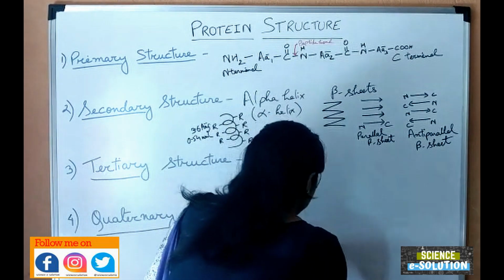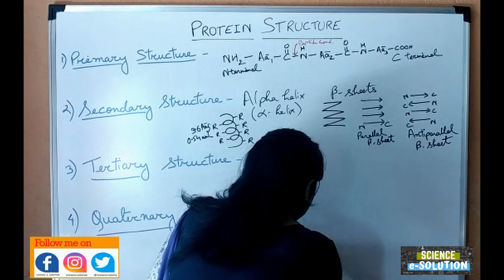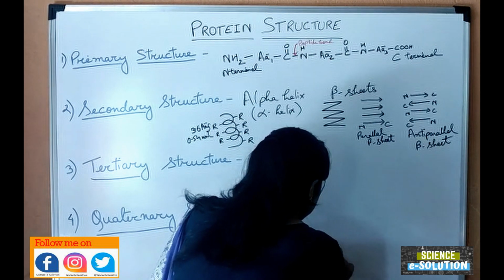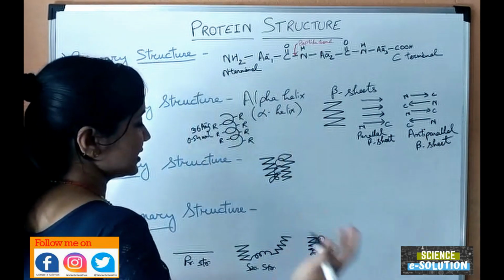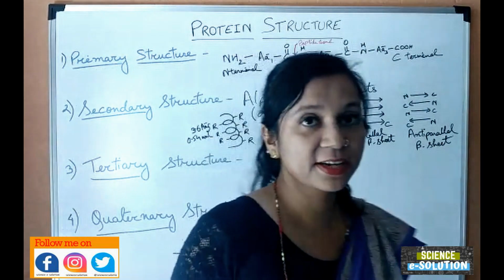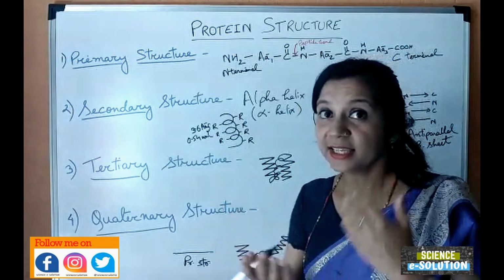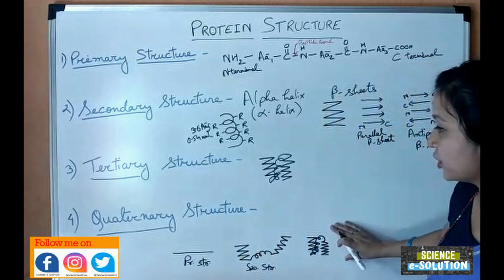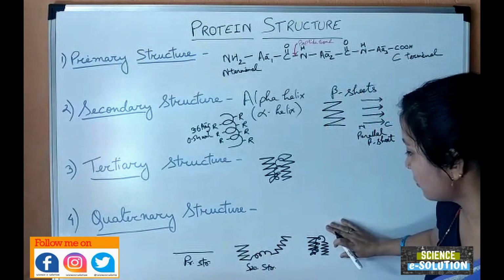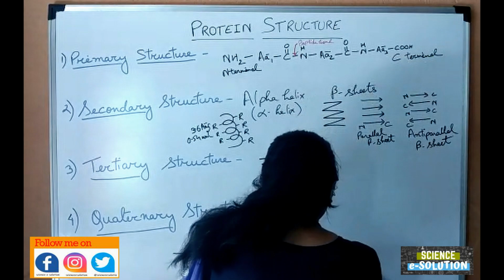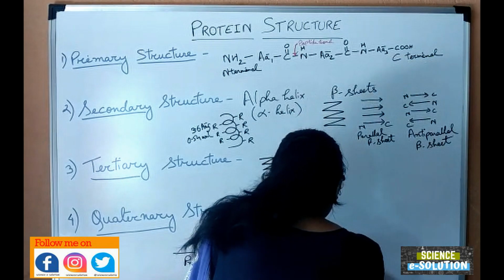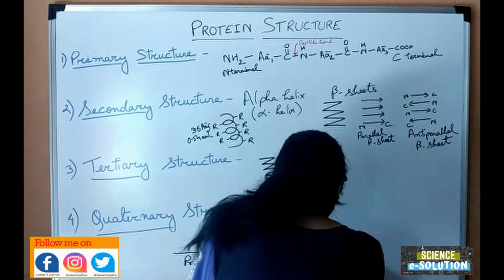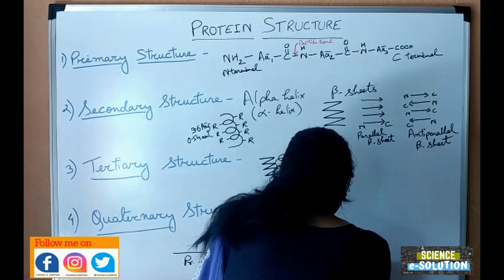In tertiary structure, you will see that different types of interactions, disulfide interactions, hydrophobic interactions, ionic bonds and hydrogen bonds are involved in the formation of this tertiary structure. So this tertiary structure is made. This one is the tertiary structure.